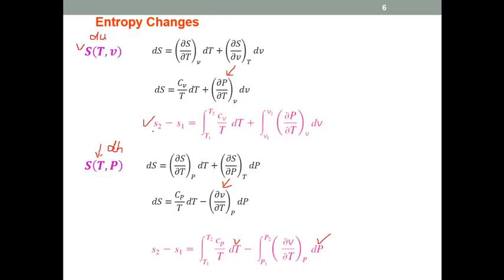Now, basically you don't need to memorize these formulas for the change in entropy, or the formula for change in internal energy, or the formula for change in enthalpy. Basically you should know how to apply these formulas, where to apply, at which situation to apply. For example, if you want to apply delta H for an ideal gas, then obviously for an ideal gas enthalpy is a function of temperature only, so the second term will be equal to zero. Similarly for the internal energy, so you should know how to apply these general relationships.